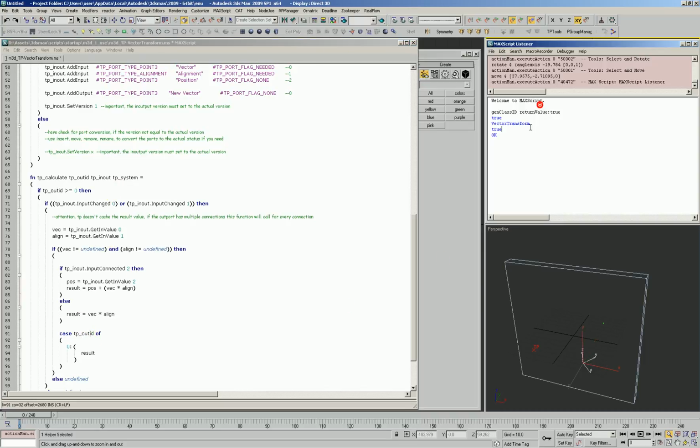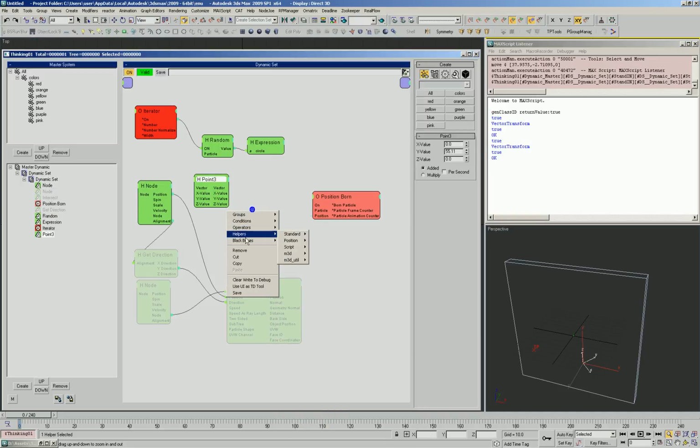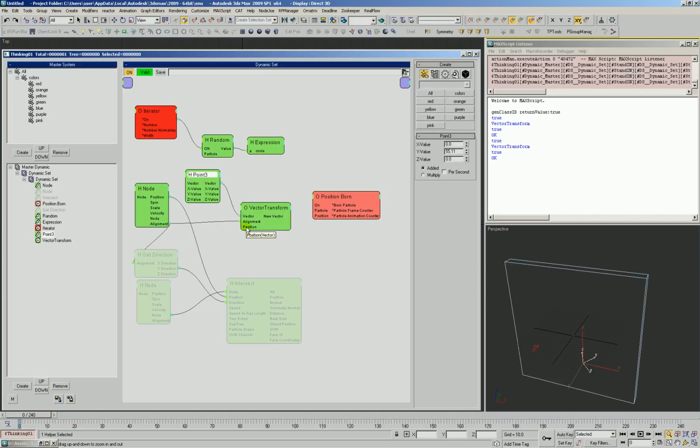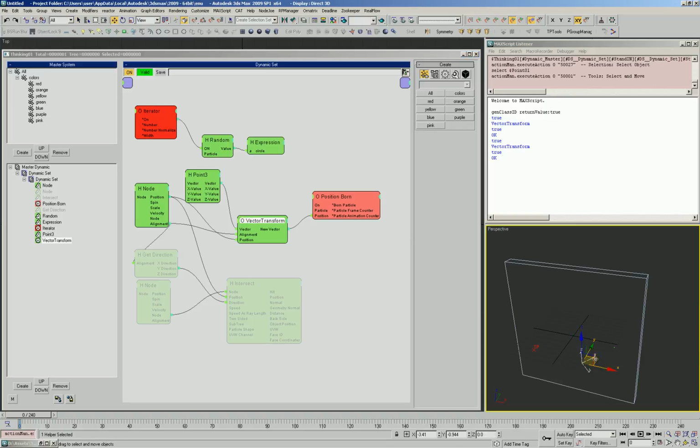Okay, let's go ahead and turn on our listener and make sure that when we evaluate, everything's okay still. Let's save and update, and we'll recreate it just to be clean. Now we get our position input. So we have our vector direction that we're going to be modifying, the alignment space that we're going to be translating that vector into, and then the position of how it's going to be manipulated, or the starting position. Okay, let's see what we get here.